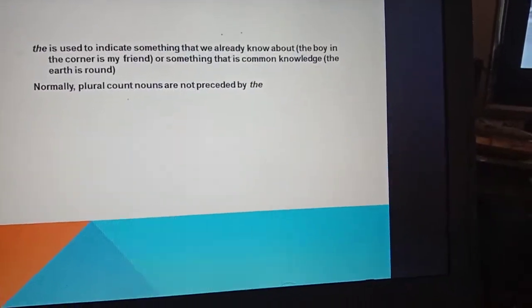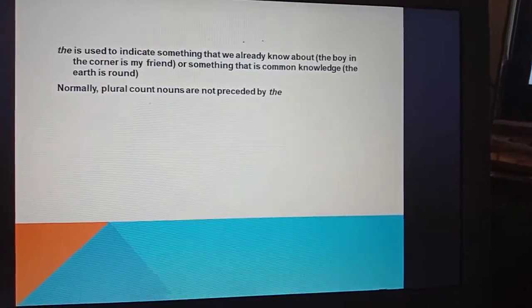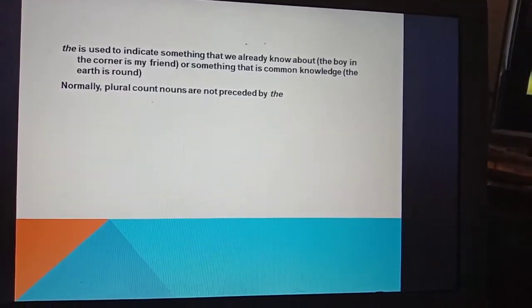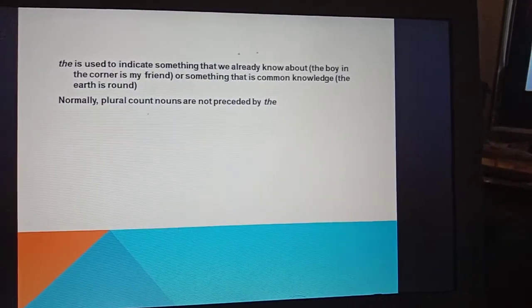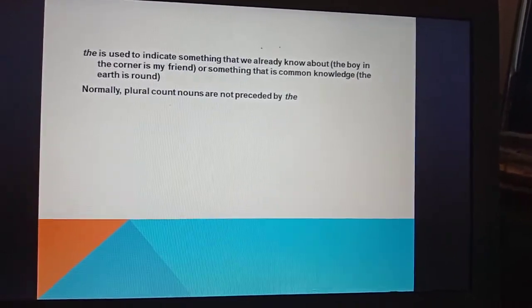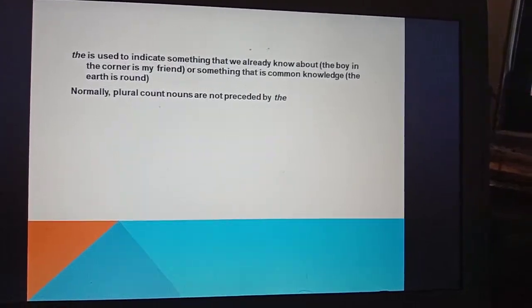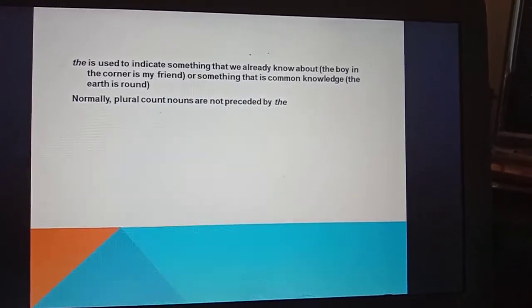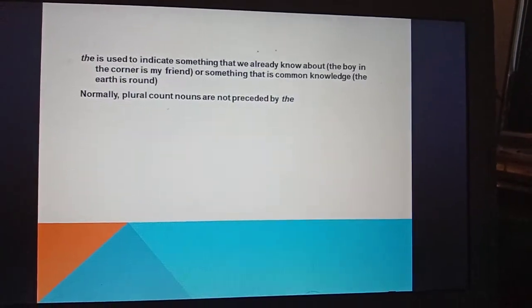The is used to indicate something that we already know about. For example, the boy in the corner is my friend, or something that is common knowledge. For example, the earth is round. Normally, plural count nouns are not preceded by the.